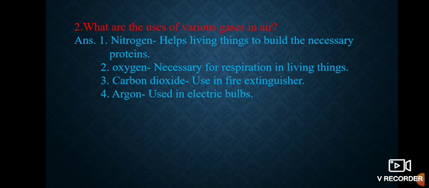Why is it necessary to us? It is necessary for respiration in living things. Understood? Third one is carbon dioxide. Carbon dioxide is used in fire extinguishing. Argon is used in electric bulbs. So you have to find out which are the various gases and where they are used.